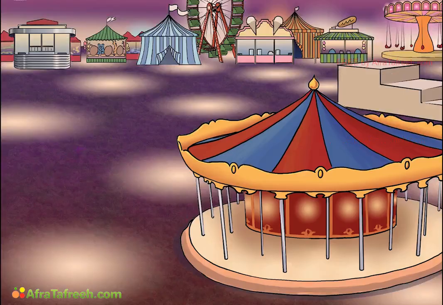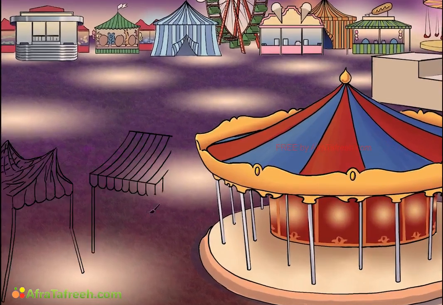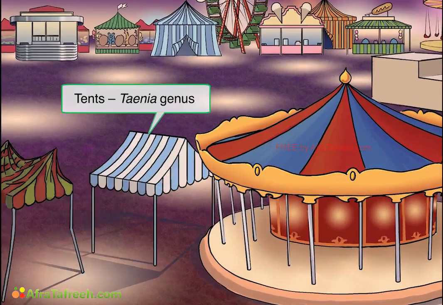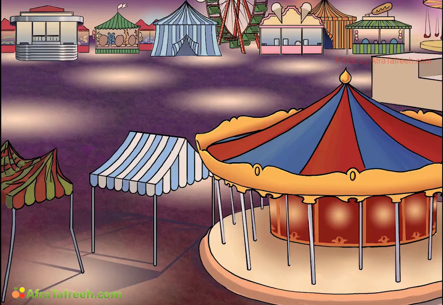The first cestodes I want to talk about is the Taenia genus, as in Taenia solium and Taenia saginata, which will be illustrated under these tents. Now, eating cysts or larvae of these parasites in undercooked meat will lead to taeniasis, which leads to GI problems. So now what type of meats are generally the culprits?